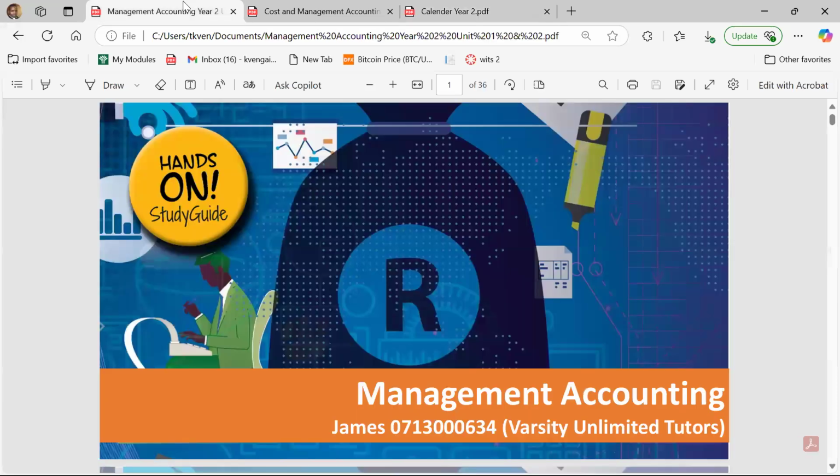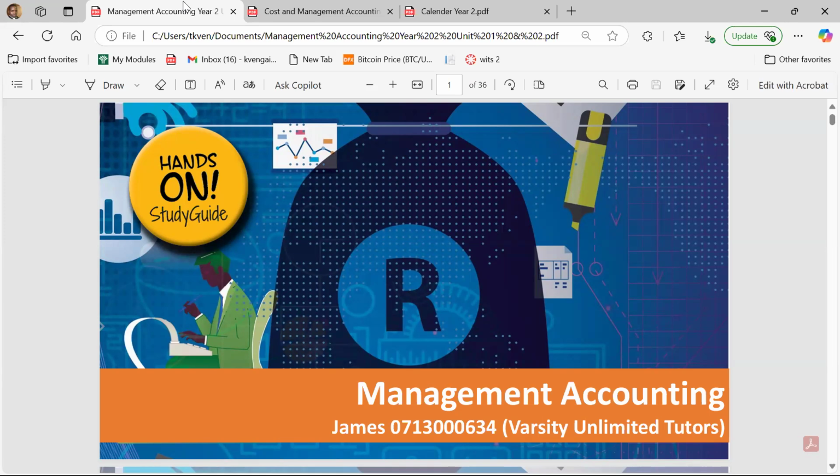So what we want to do today is introduce three different modules: management accounting, cost and management accounting, and costing. Cost and management accounting is done by those that do Bcom accounting. Costing is done by those that do Bcom financial management. The rest of you do what is called management accounting. These are three modules, but they have so many similarities. Hence, I'm going to introduce all of them at the same time, because they are all talking about the same thing. They are putting you in the position of a manager at the workplace.